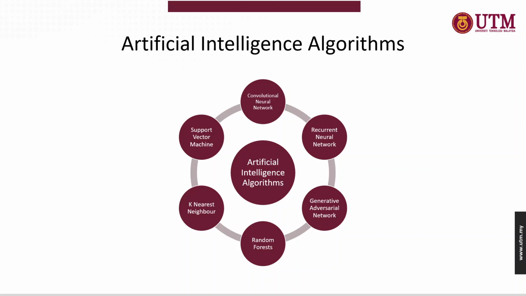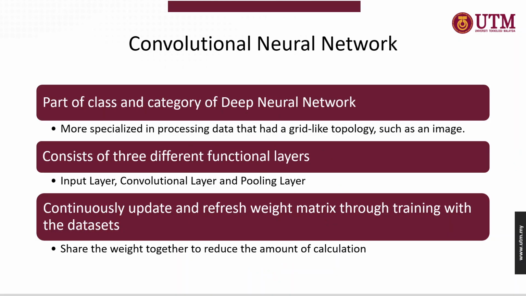Hereby are 6 different artificial intelligence algorithms that I wish to highlight. First will be convolutional neural network. Consecutively will be recurrent neural network, generative adversarial network, random forest, k-nearest neighbor, and last but not least will be the support vector machine. First will be convolutional neural network.